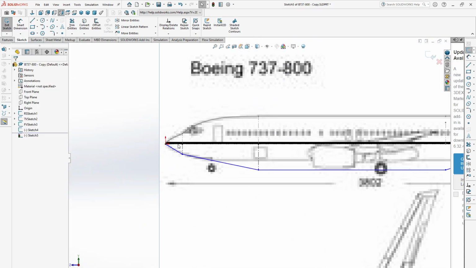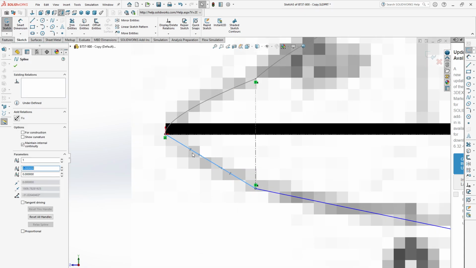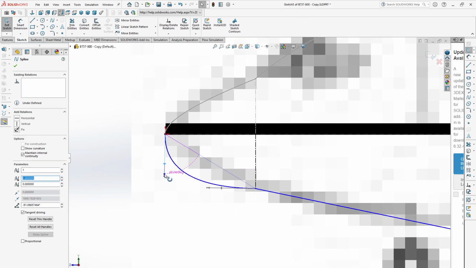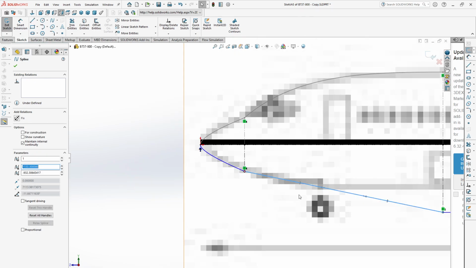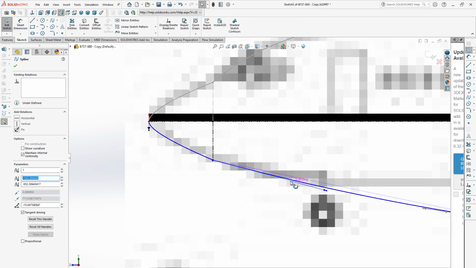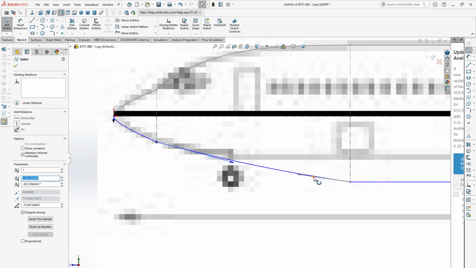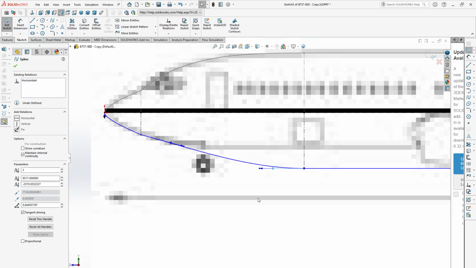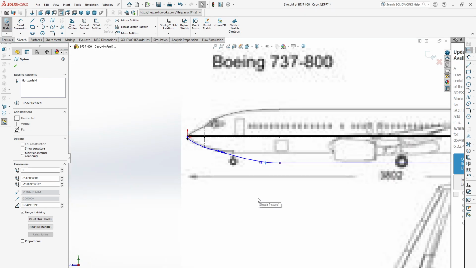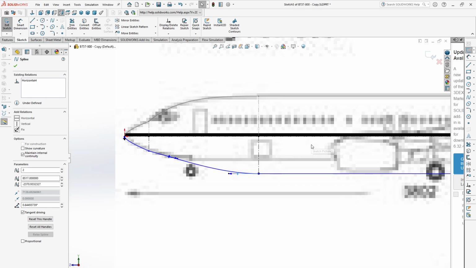Now we can make this spline similarly as before, make this vertical and keep it like this. And this side we need to make horizontal so that it will be tangent with this line. Maybe we have made a mistake.